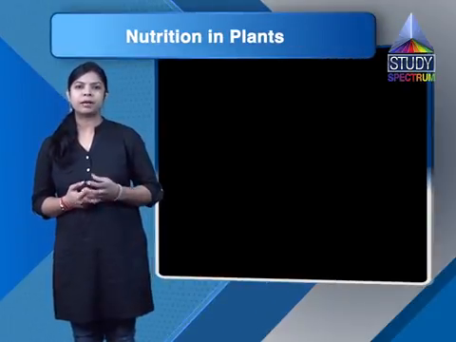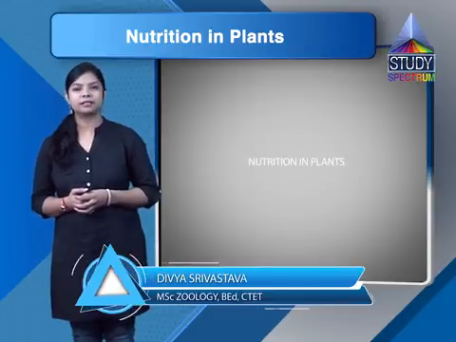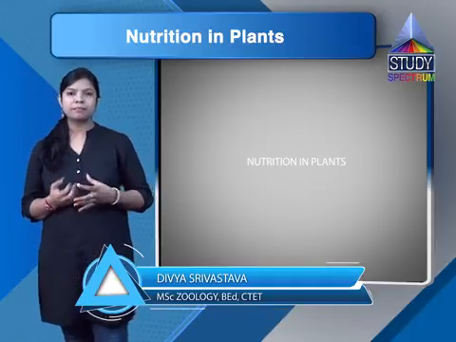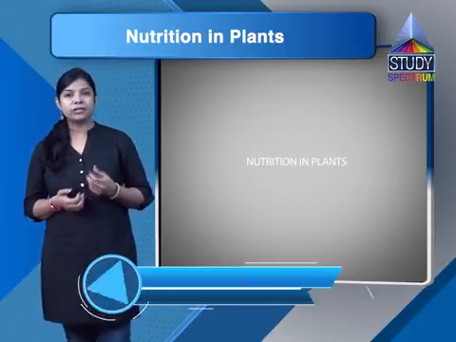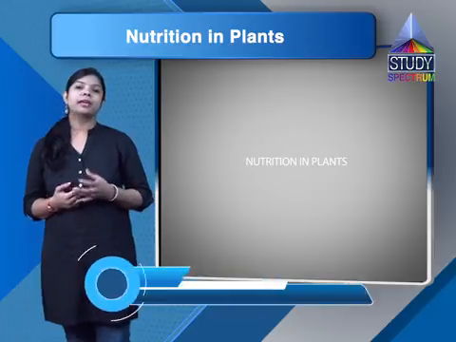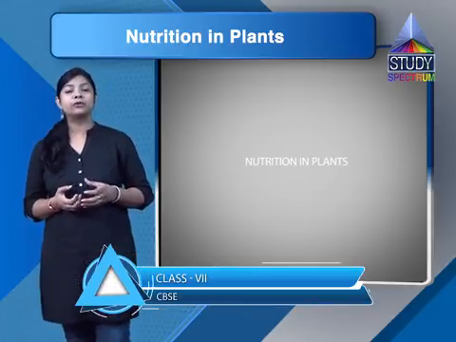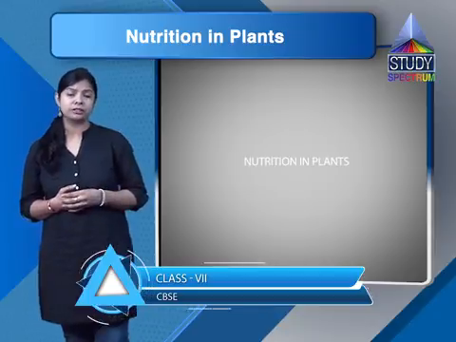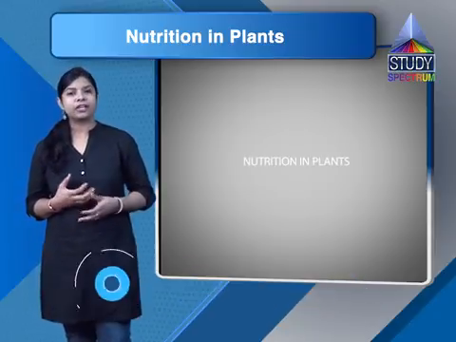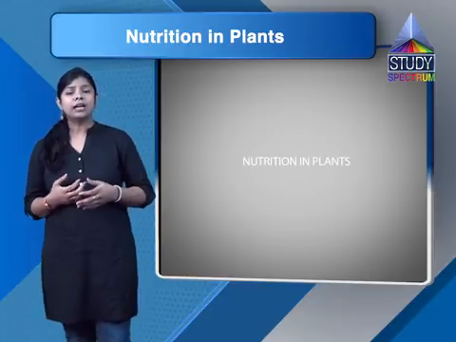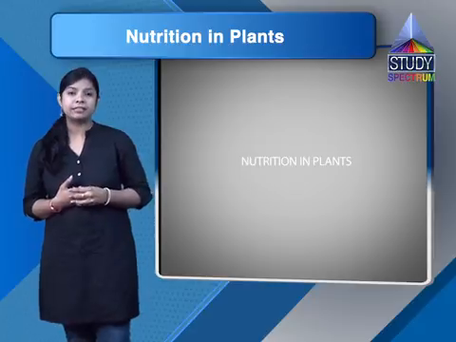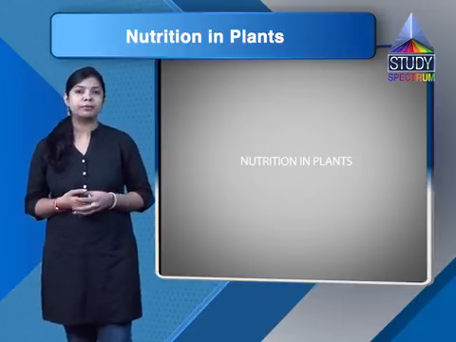We are going to start with chapter 1, nutrition in plants. So students, as we all know, all living organisms have some basic characteristics. They need water, food, and air, and they carry out many life processes like respiration, excretion, and reproduction. Other than this, they age and they die. All these life processes and activities qualify them to be a part of the living world.